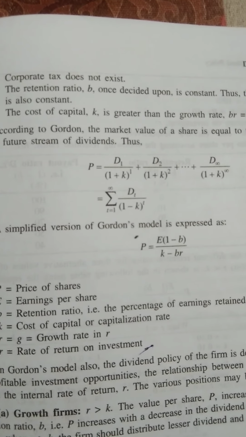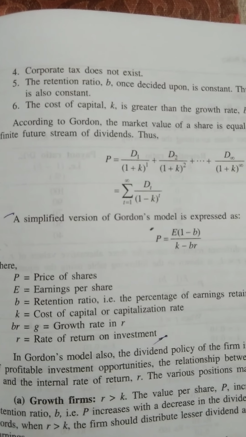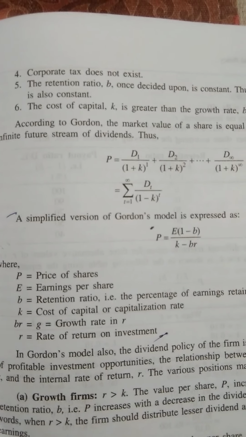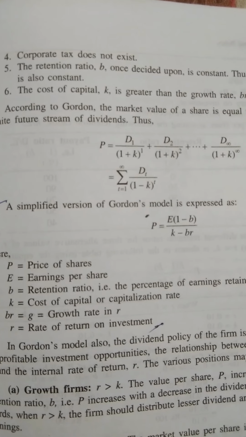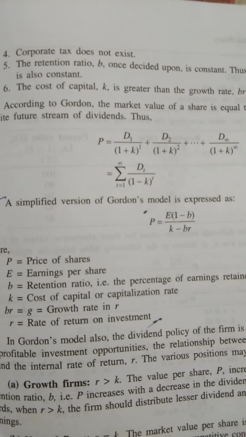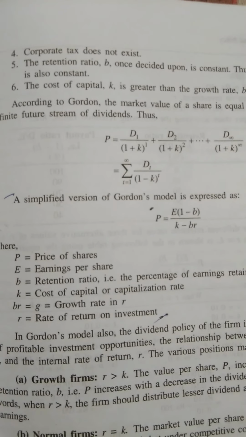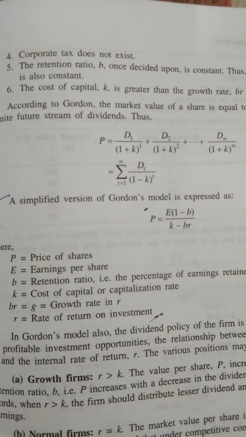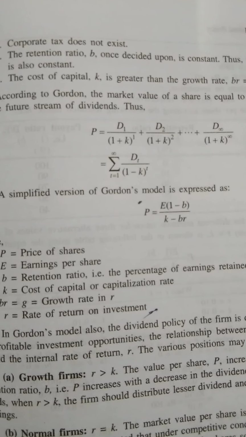That means earlier I have told there are two things. Once the firm has earned the profit, it can be retained or it can be paid out. If it is paid out, it is paid out in terms of dividend. But if it retains the amount, that is known as the retention ratio. Suppose the company decides that they will pay dividend at the rate of 70%.